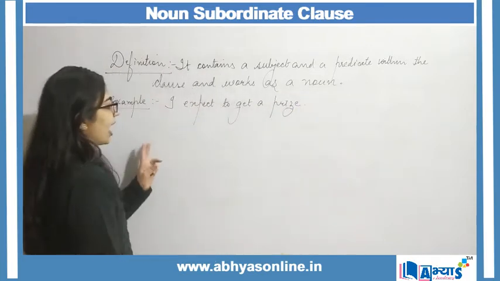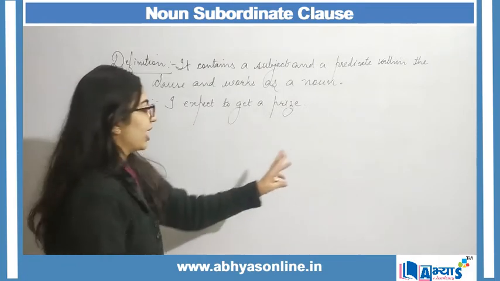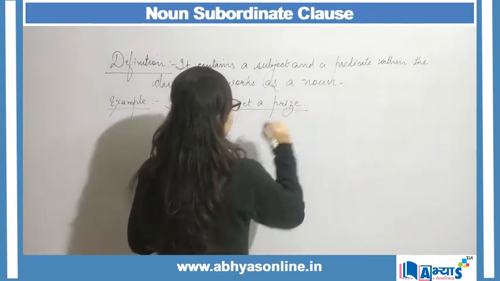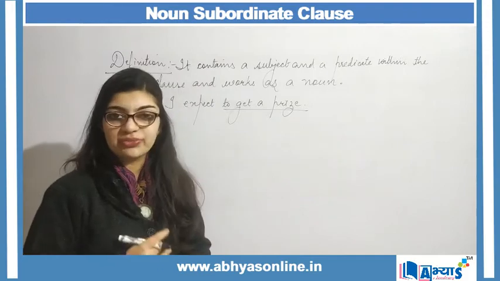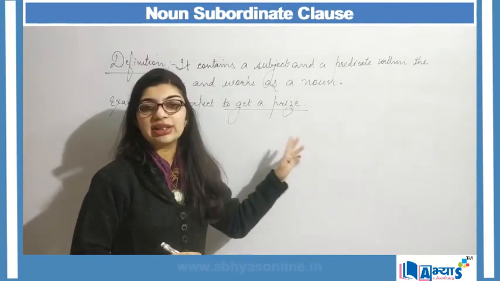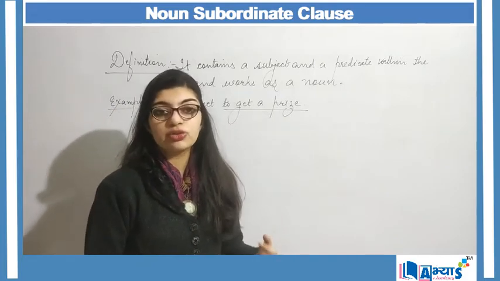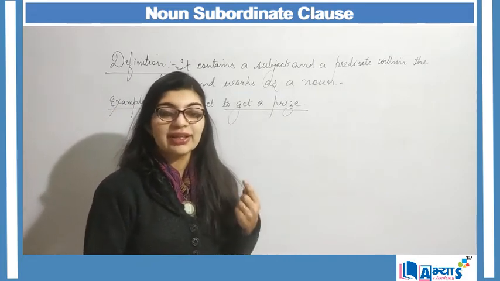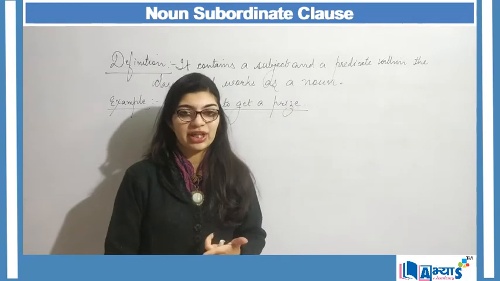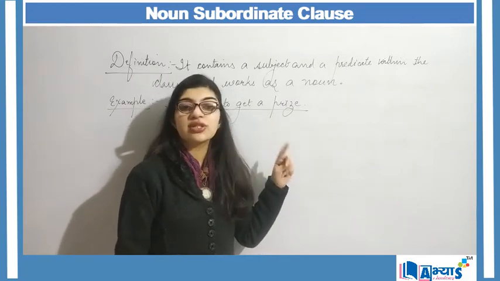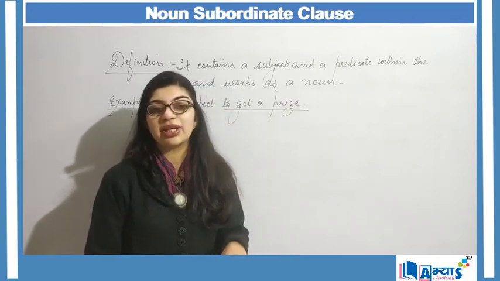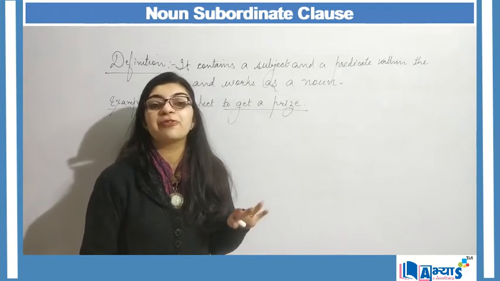When I say I expect to get a prize, now to get a prize does not contain a subject and it does not contain a predicate. But the condition for a group of words to become a clause is that it requires a subject and a predicate. The one which does not have a subject and a predicate is considered to be a phrase.